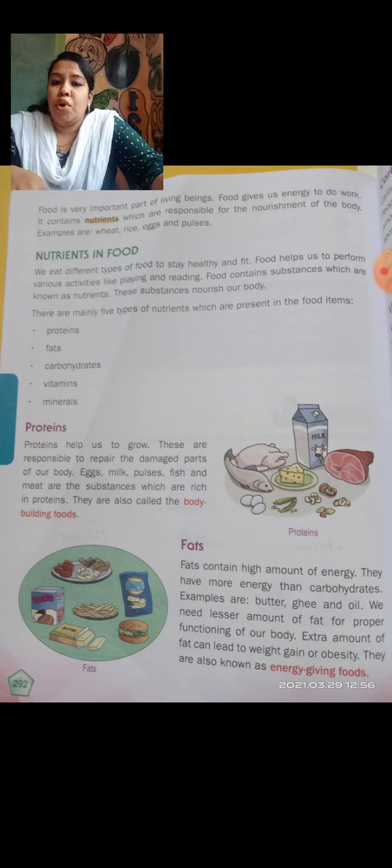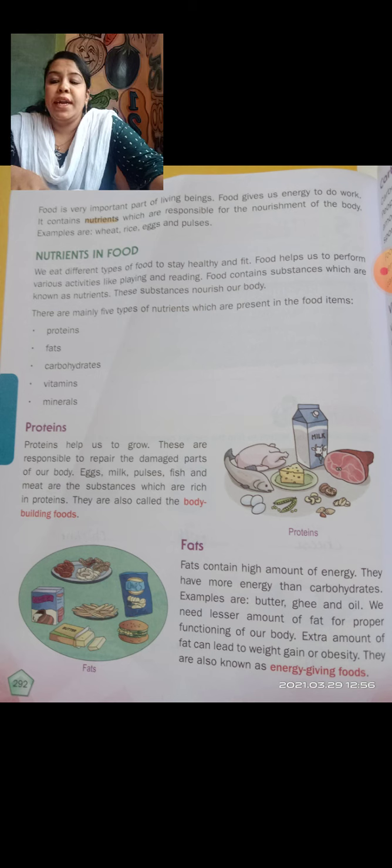Without food we cannot do anything; we become weak. Food contains substances which are known as nutrients. Whichever food we take has nutrients. If we get nutrients, we get energy to do work or any activities. These substances nourish our body.